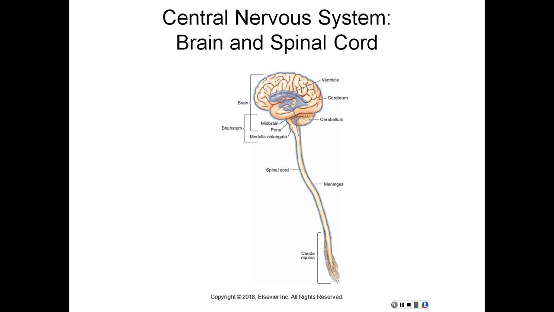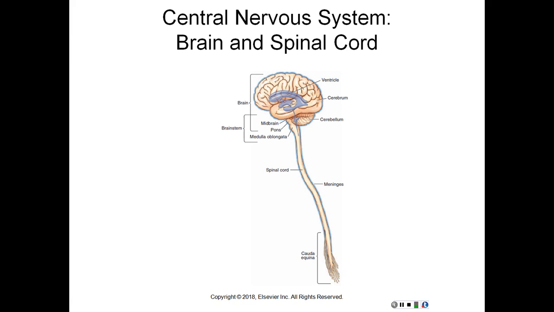Spinal cord, passes through the vertebral column extending from the medulla oblongata to the level of the second lumbar vertebrae. The spinal cord conducts nerve impulses to and from the brain and initiates reflex action to sensory information without input from the brain. Meninges, three layers of membrane that cover the brain and spinal cord. There's the dura mater, which is the tough outer layer of the meninges. Now, I've always heard it called mater, but they are showing the pronunciation as mater, so we will go based on that pronunciation.